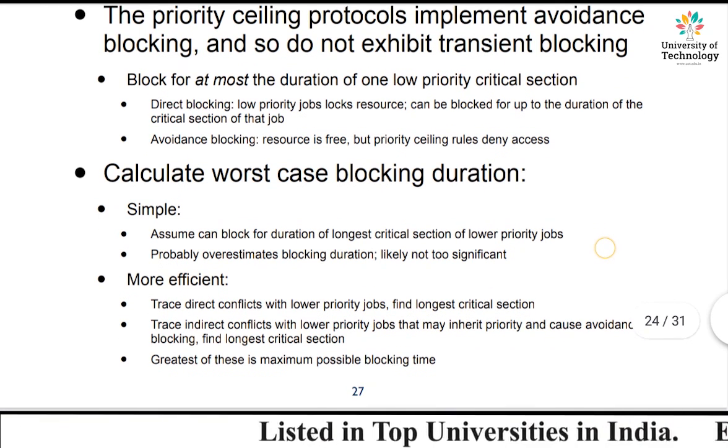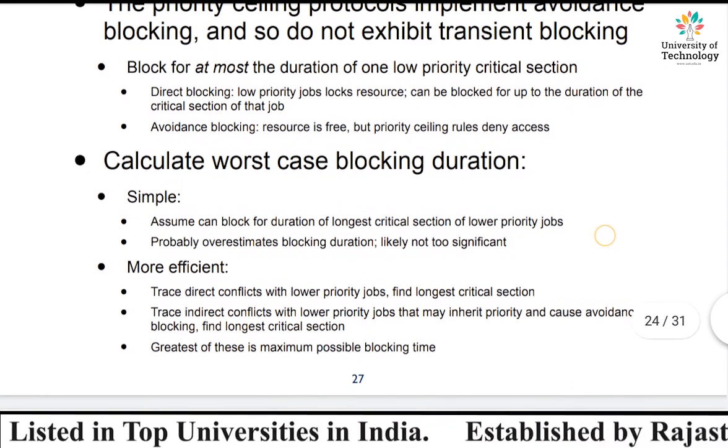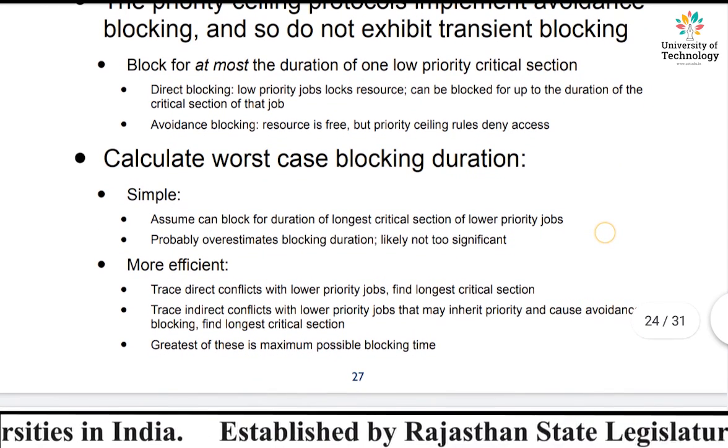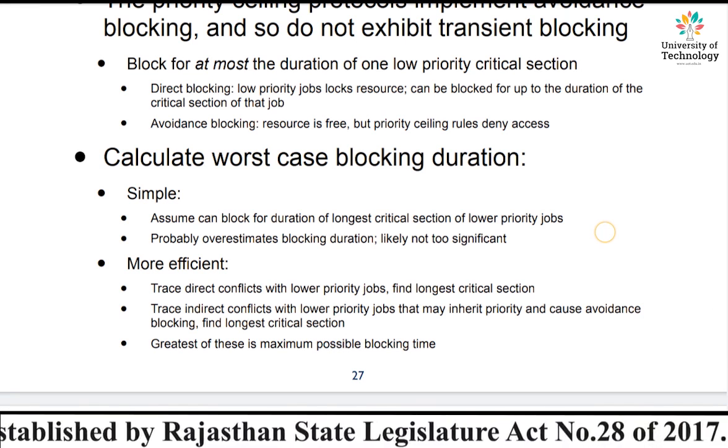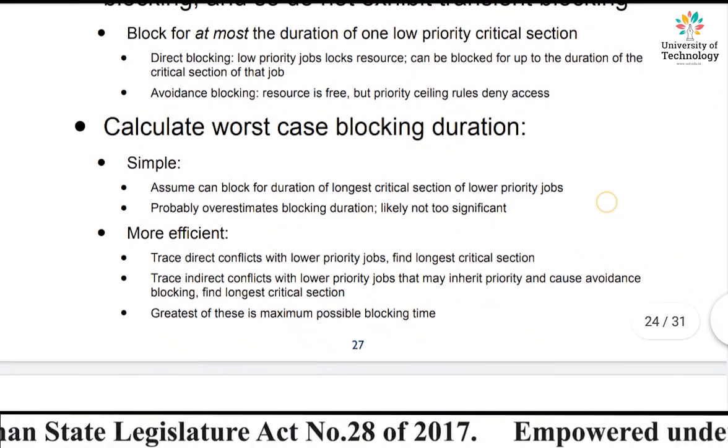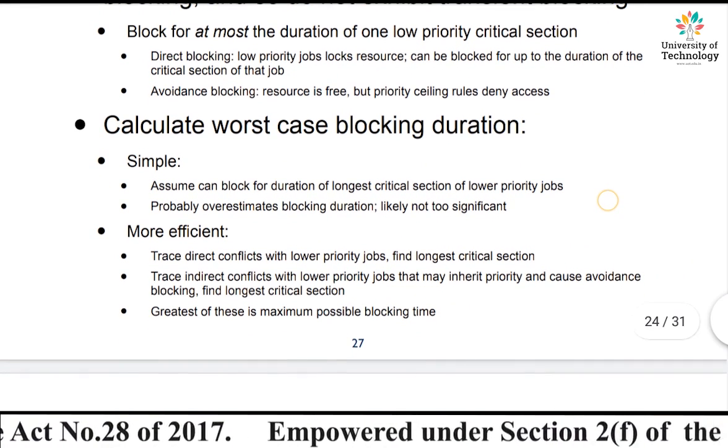Now let's understand what direct blocking is. A low priority job locks the resource, and a job can be blocked for up to the duration of a critical section of that job.